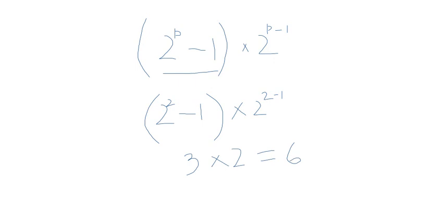Similarly, if you put the next Mersenne prime, which you get by putting p equal to 3, so (2 to the power of 3 minus 1) times 2 to the power of (3 minus 1).